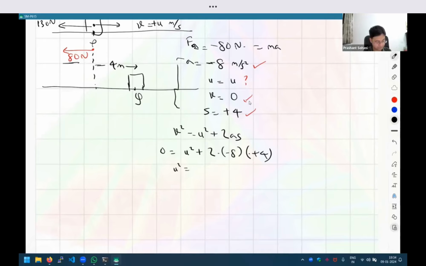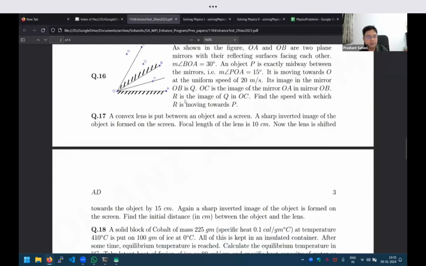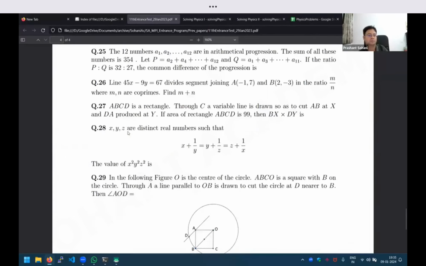So u squared will be 64. So u, again, u squared can have two roots, positive and negative. But in here, I'm going to take the positive one because I already know the object is traveling to the right. So therefore, the answer is plus 8 meter per second, and that is what we wanted to write. Let me just check if the answer is correct. Well, yes.